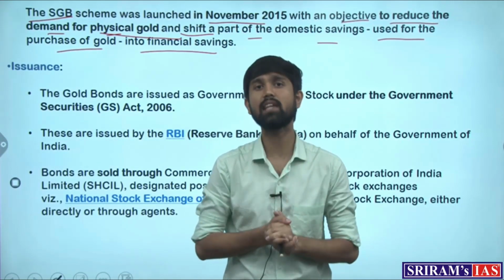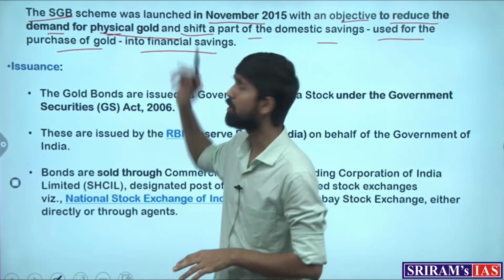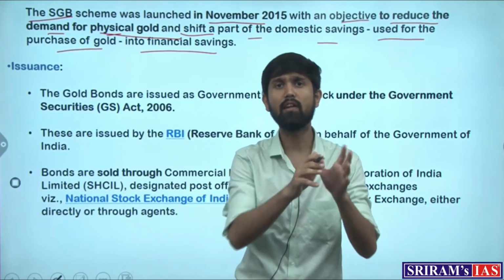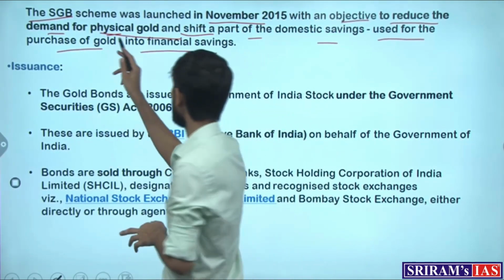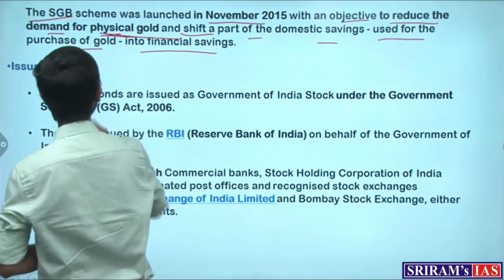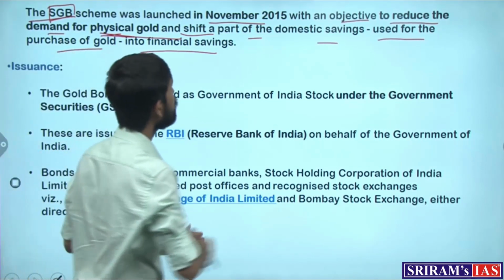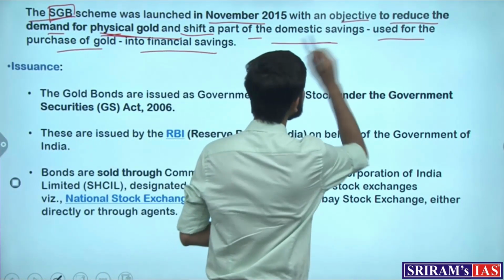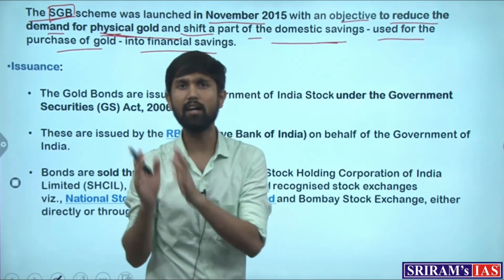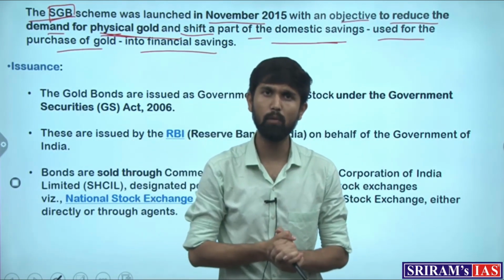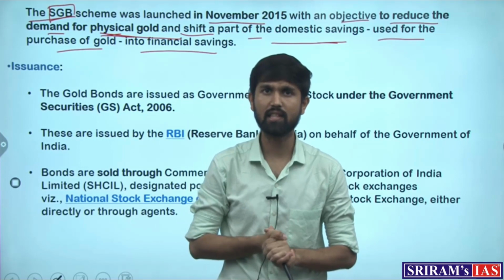To decrease these import costs, the government tried to promulgate a scheme which lessens the dependence on physical gold by bringing out a sovereign gold bond scheme, which would try to fulfill the need for domestic savings, wherein people start to save using the gold bond scheme and not by buying physical gold.